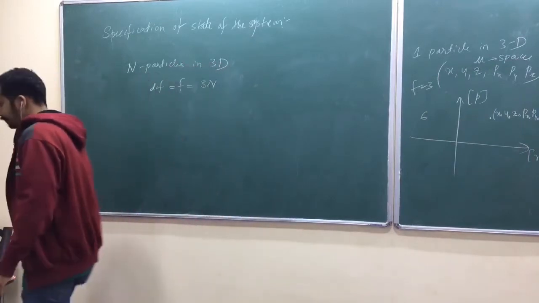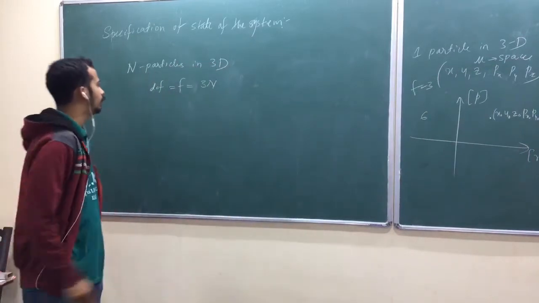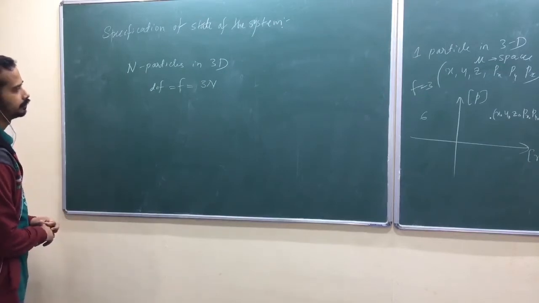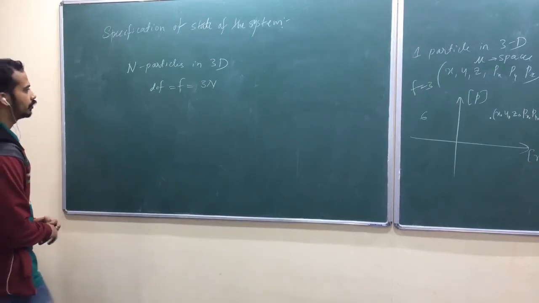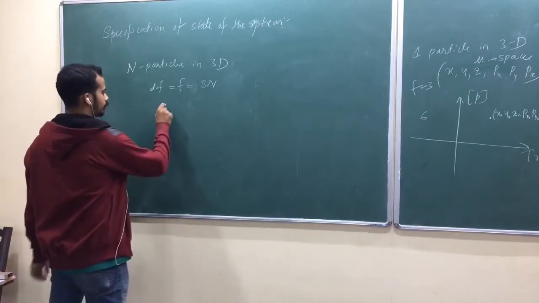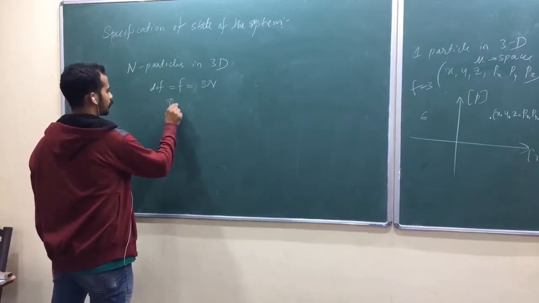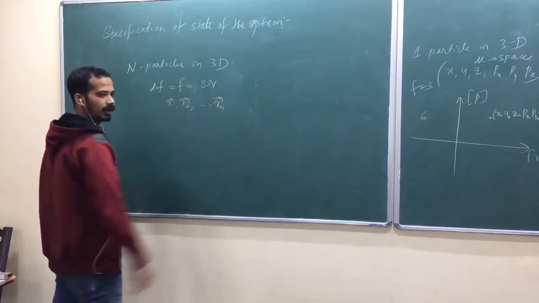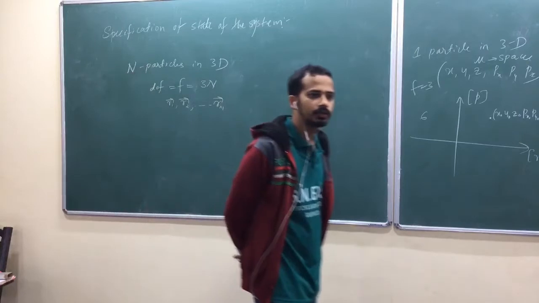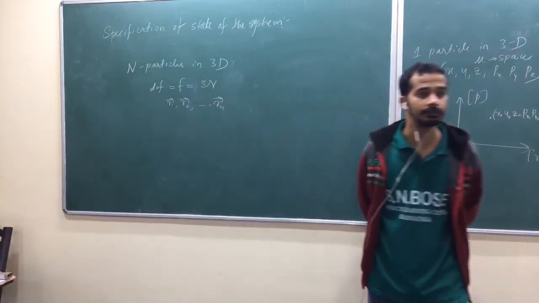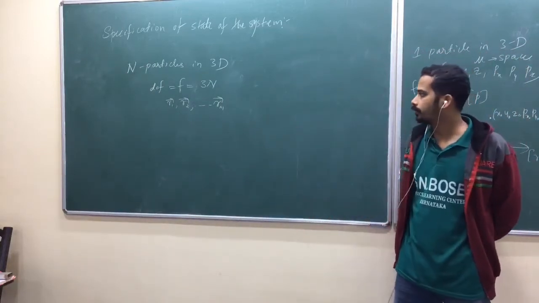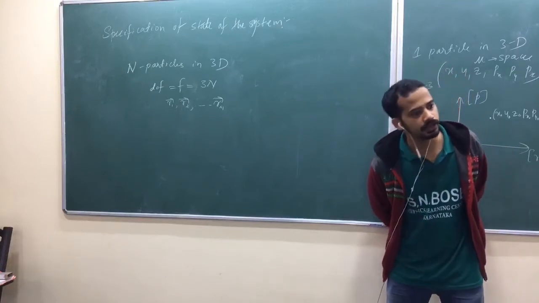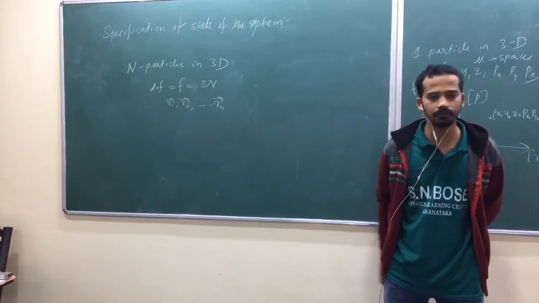So now, how do you write those coordinates? Better to write r1 vector, r2 vector, and so on up to rn vector. Where r1 vector is the position vector of the first particle, because you are talking about 3 dimensions. R2 is the position vector of the second particle. Each of them contains x1, y1, z1, x2, y2, z2, like that.